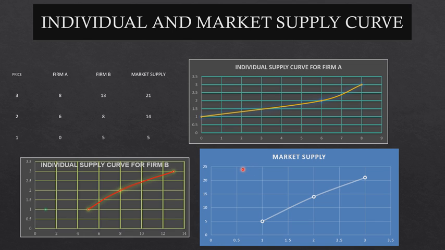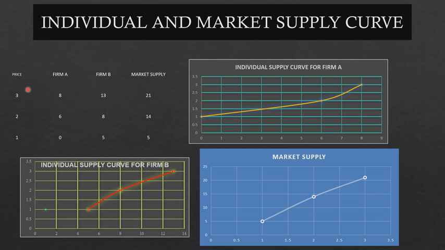Now let us see what is the individual and market supply curve. I'll focus first on the individual supply schedule. Now what is an individual supply schedule? If you see here, we have price, firm A and firm B. Forget about market supply for the time being. We have the price of the commodity, we have firm A, what units it is offering for sale at a particular price during a period of time, and firm B.